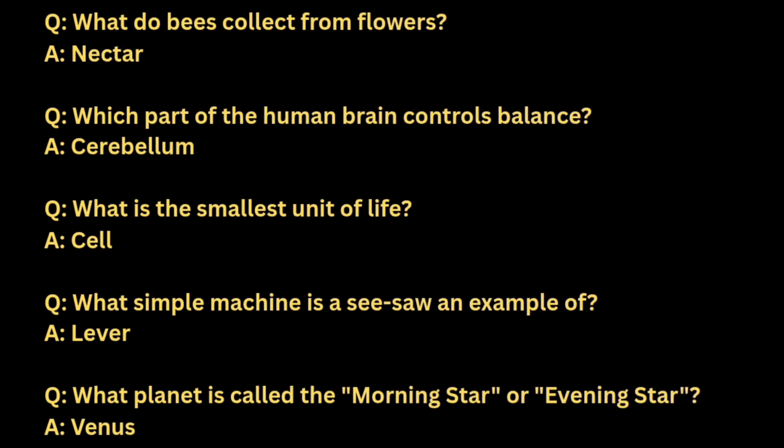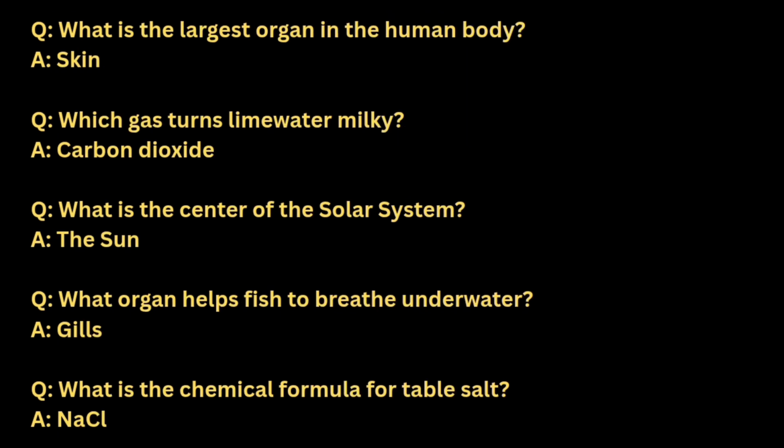Nectar. Which part of the human brain controls balance? Cerebellum. What is the smallest unit of life? Cell. What simple machine is a seesaw an example of? Lever. What planet is called the morning star or evening star? It's Venus. What is the largest organ in the human body? Skin. Which gas turns lime water milky? Carbon dioxide. What is the center of the solar system? The Sun. What organ helps fish to breathe underwater?